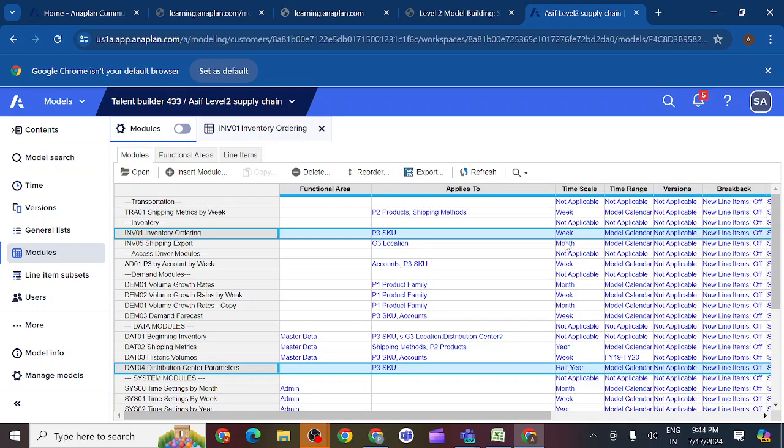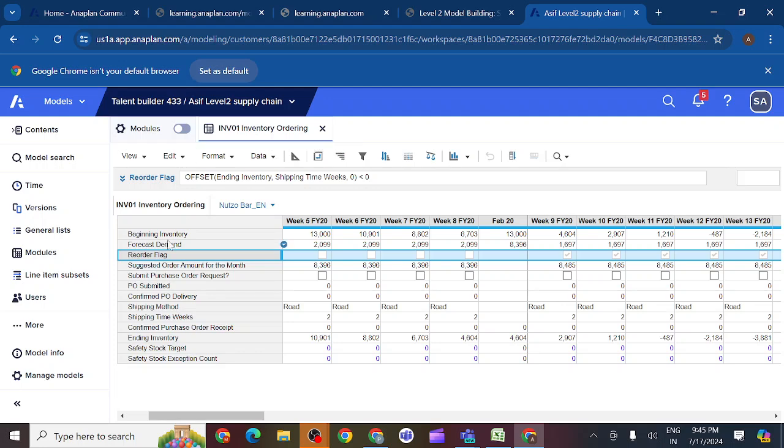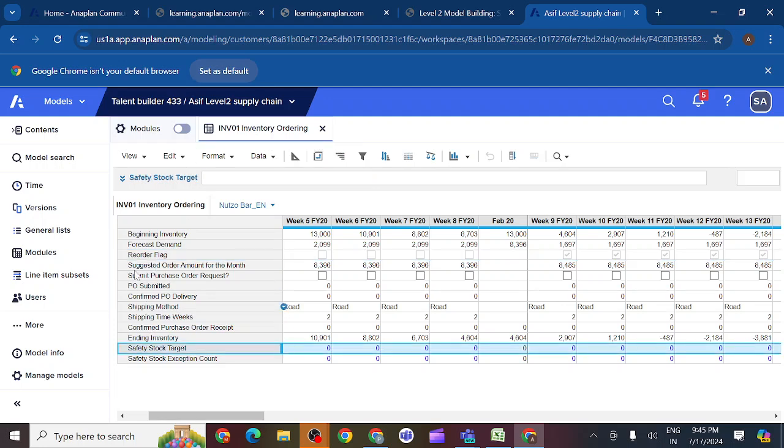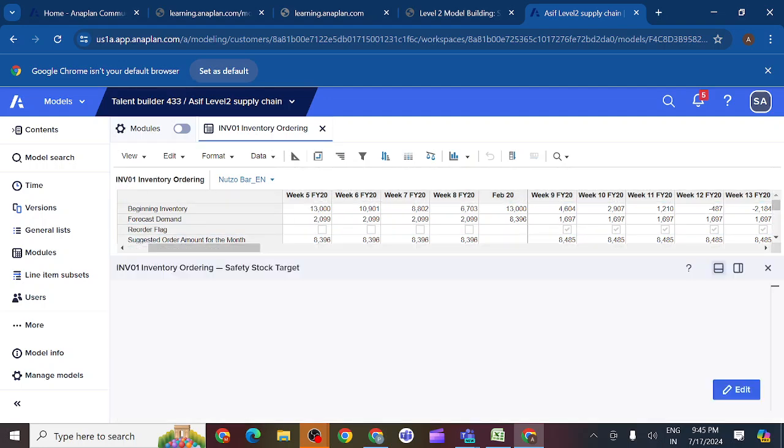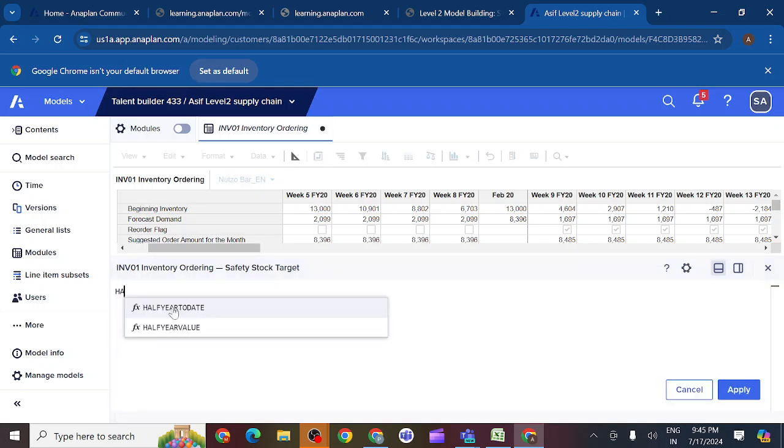Yes. We need to use lookup. We should use an intermediate calculation. Without an intermediate calculation, is it possible? Some intermediate calculation or time function we should use for time. Half year values, in half year details you have here, and here you have weeks. Then how should I pull? We can pull it. I should write the half year function here so that I will get the details. So for the half year value we have one function. If I want to get the safety stock target here, how should I write the formula?